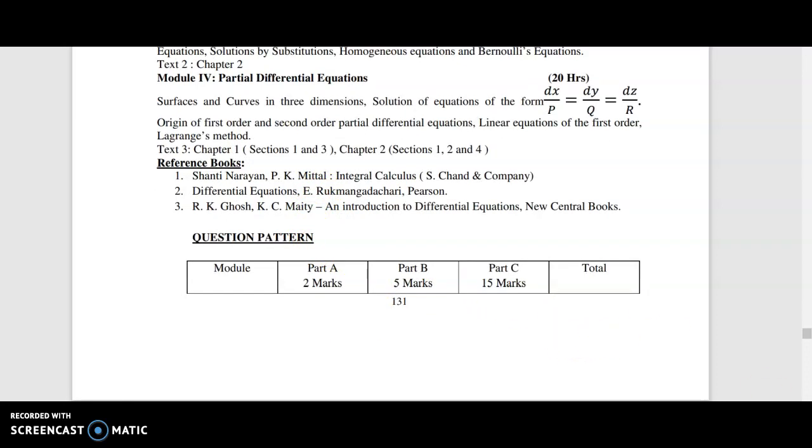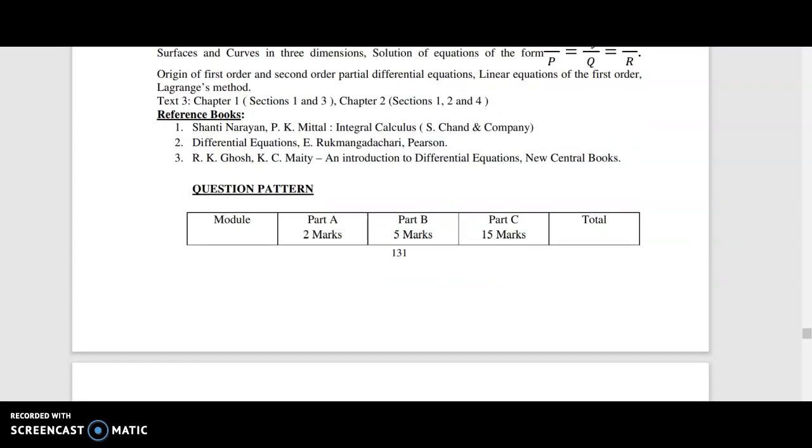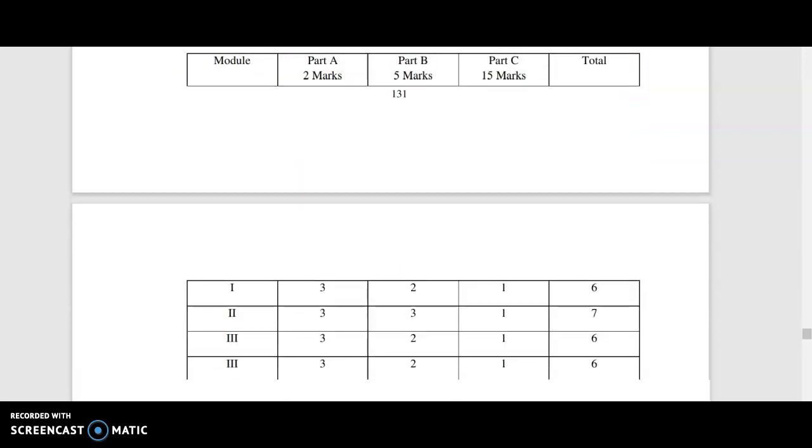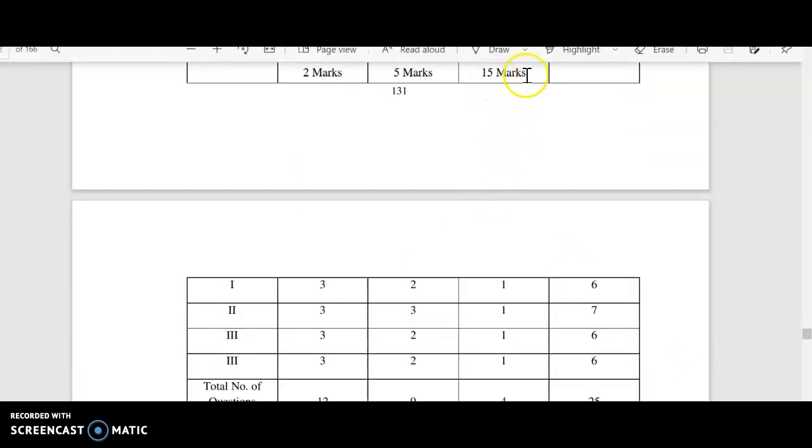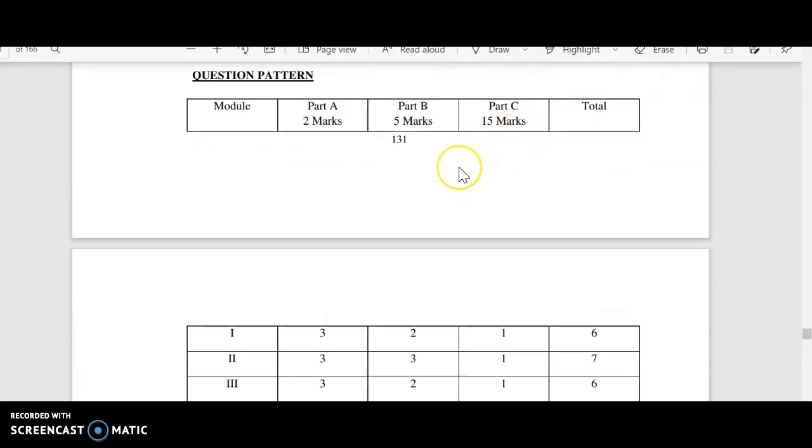Then you know about the pattern of your questions. It is like that of the first semester, and the difference is only in the type of questions or number of questions from each module. And you have part A, part B, part C. Part A contains 2 marks questions normally, except in the situations of COVID. Part B contains 5 marks questions. Part C contains 15 marks questions. That is the normal pattern of the syllabus.